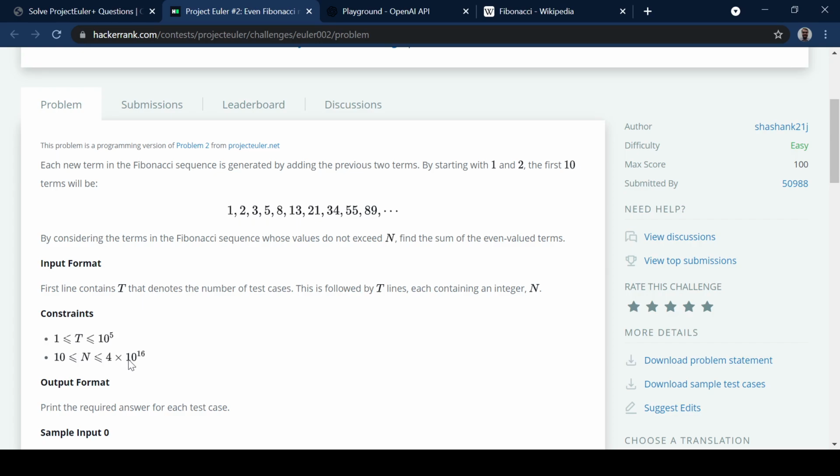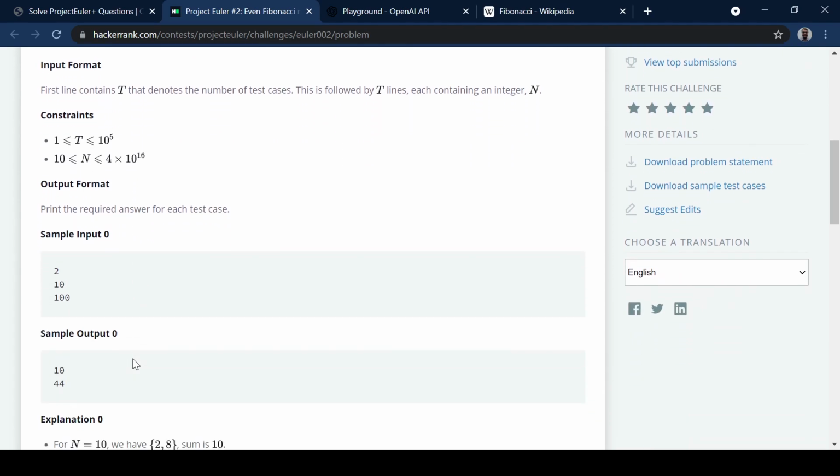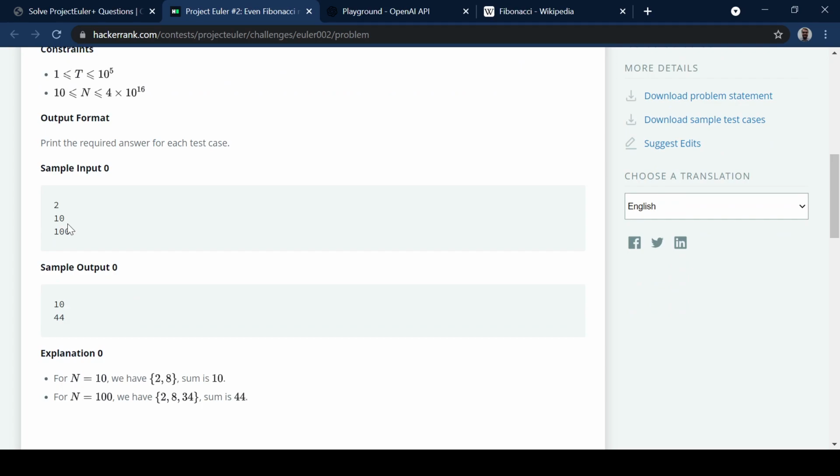and the largest one will be 4 times 10 to the 16. So that's a vast number. If 10 to the 12 is a trillion, 10 to the 15 is a quadrillion, so I think that's 40 quadrillion, I think. Yeah, so these are the samples it gives.